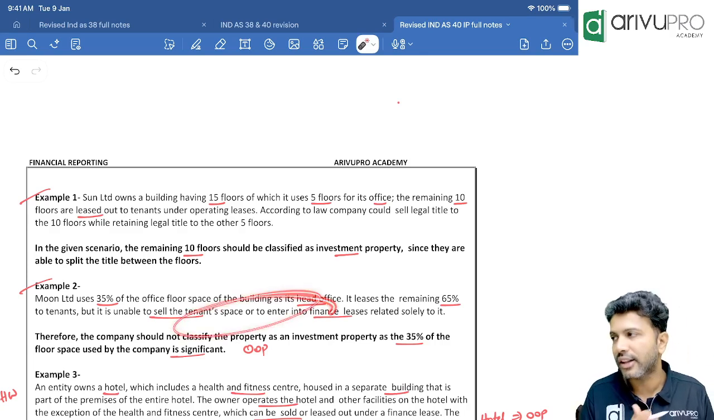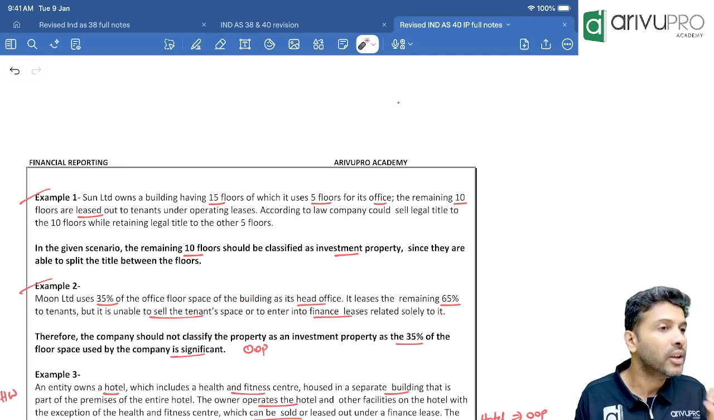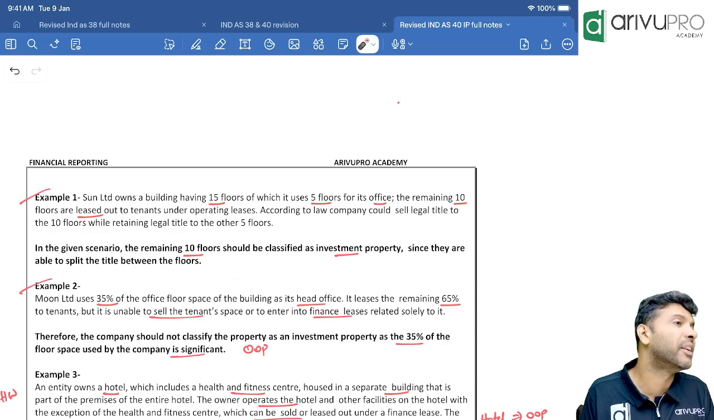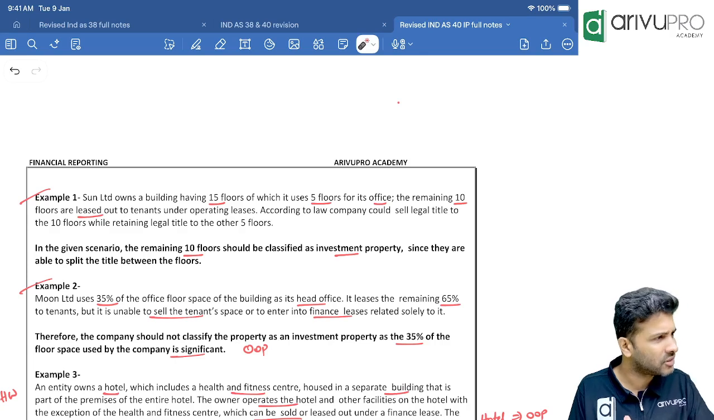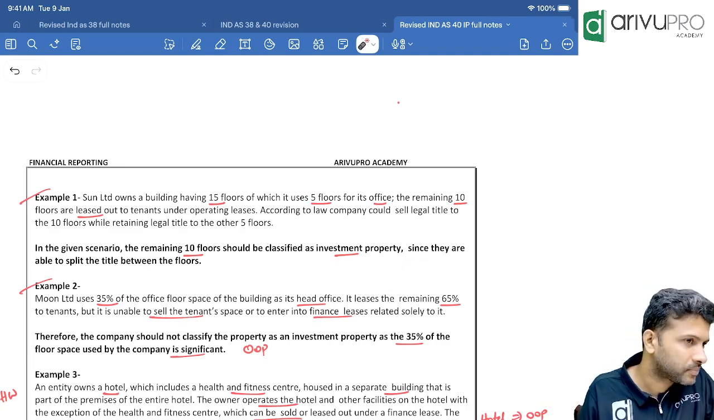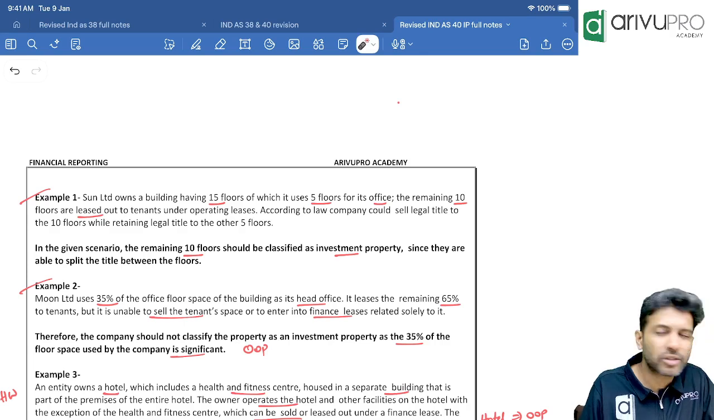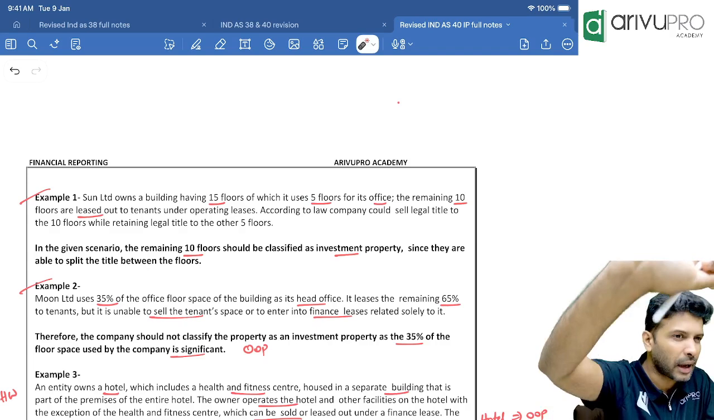If you cannot sell the property or give it on finance lease separately, one more question you will ask: is the usage for business purpose significant? So is 35% a small number or a big number? Here, you remember in associate relationship we have studied 20%. They have not given any benchmark. This is just my thought process. 20% or more you take as significant, because at 20% or more we have studied it becomes an associate company, if you remember. I'm keeping that as a base.